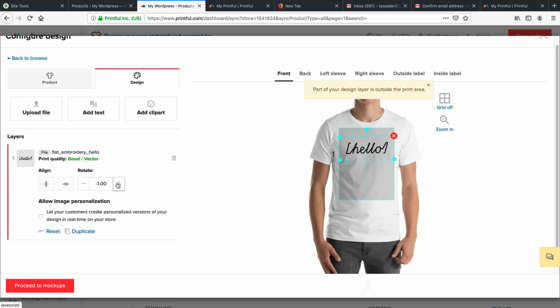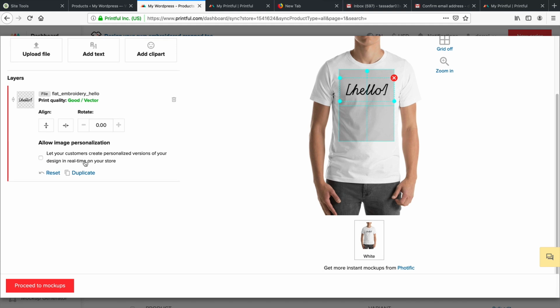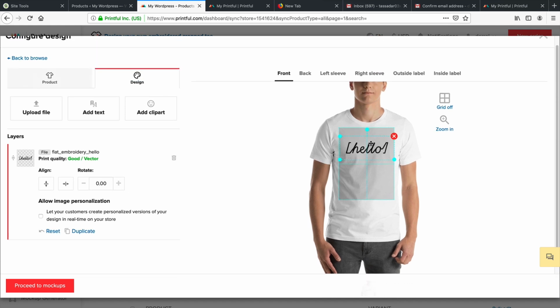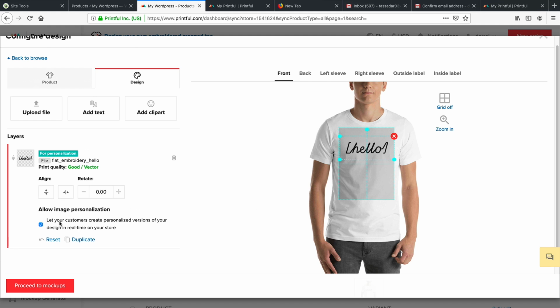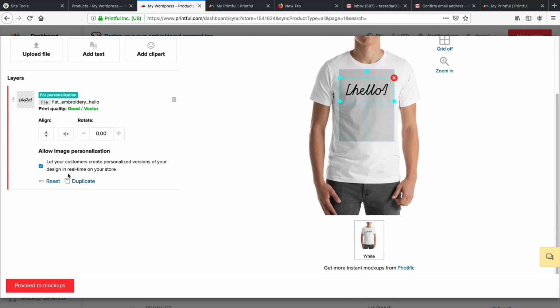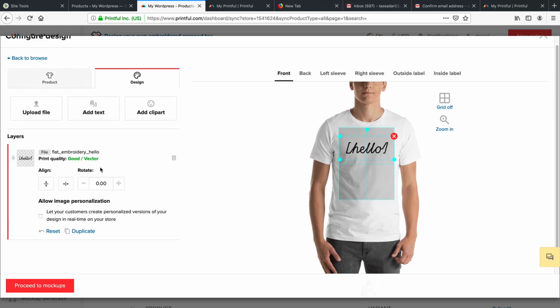Something like this, etc. Now we can also allow customers to create personalized versions of our design, but that's really up to you. I really wouldn't do that. I just like making something and then giving it to them. But you can do that on your own time. I don't want to get too advanced here. So this is basically our shirt right here.